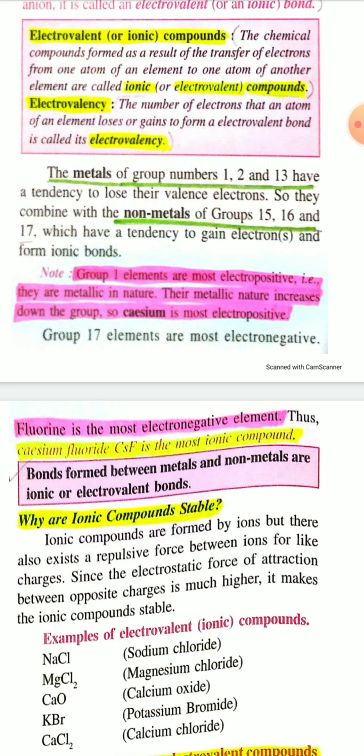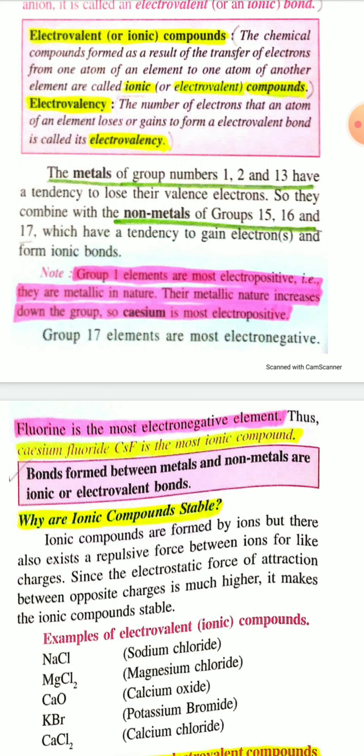The most electropositive element in group 1 is cesium. Group 1 elements are metallic in nature, and their metallic nature increases down the group. So cesium is the most electropositive.